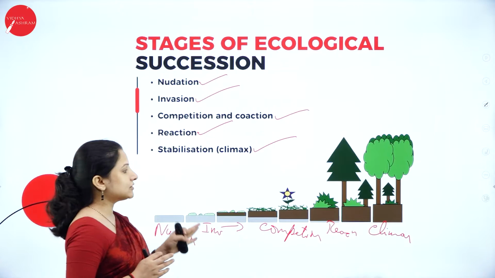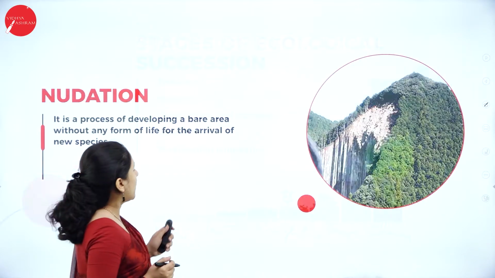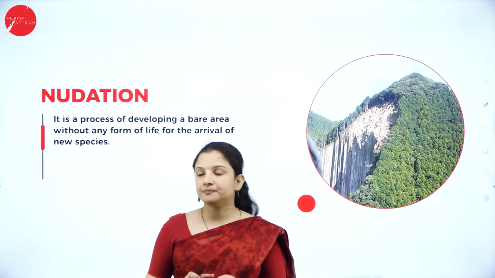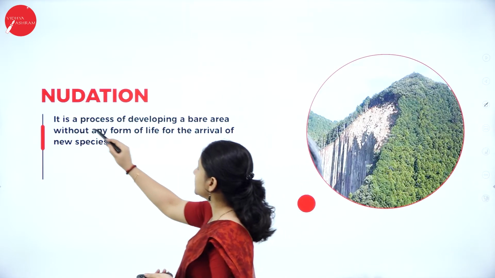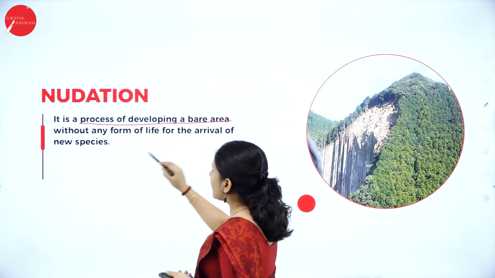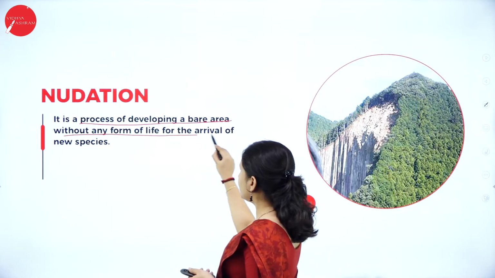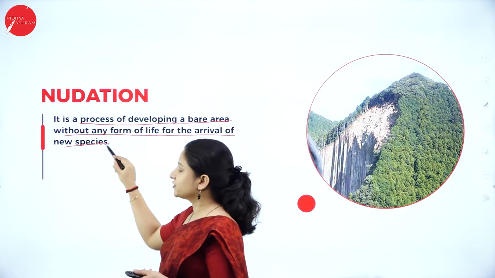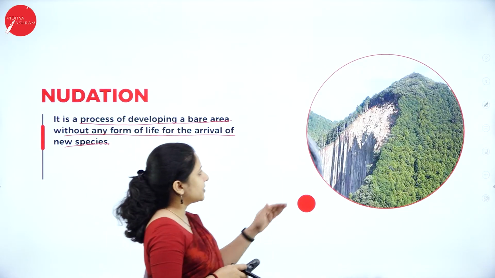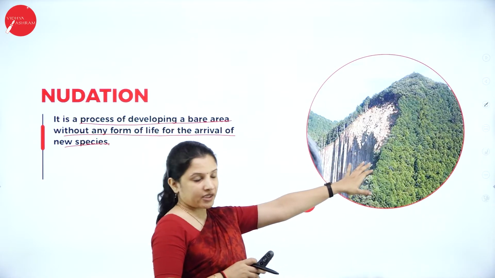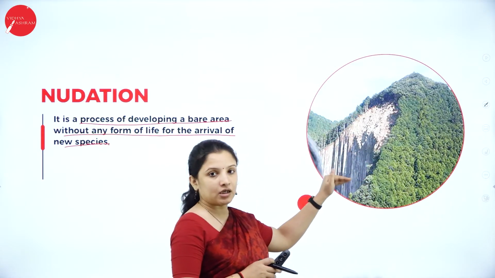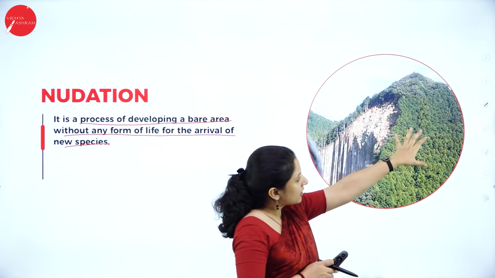Each of these we shall study one by one. Talking about nudation, it is a process of developing a bare area without any form of life for the arrival of new species. Say for example, here I've taken the picture of a hill where a landslide has occurred. Is it nude?